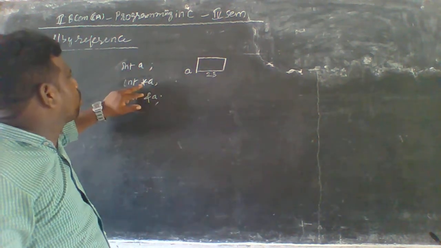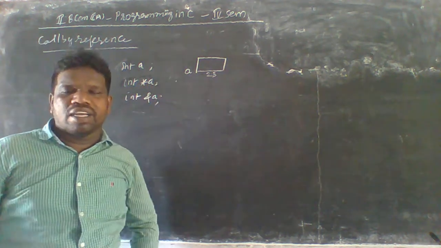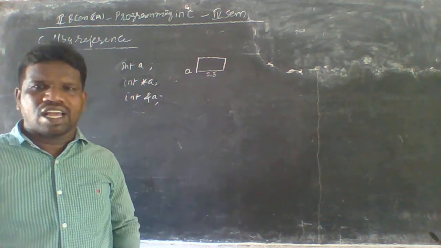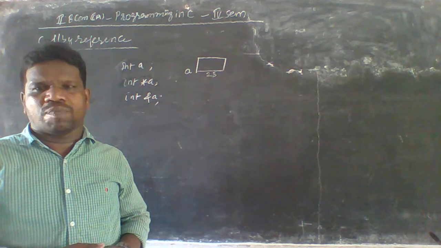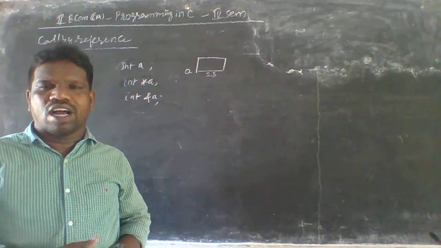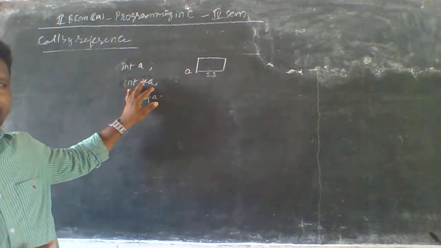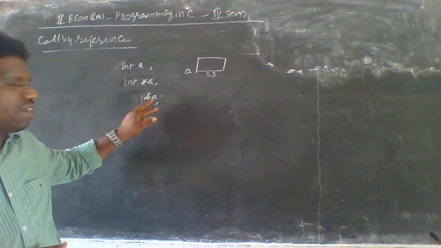This is called a pointer variable. A pointer variable always denotes the address and its value. I will discuss this in the pointer topic, where I'm going to discuss the pointer variable. And we have to take the address of a.